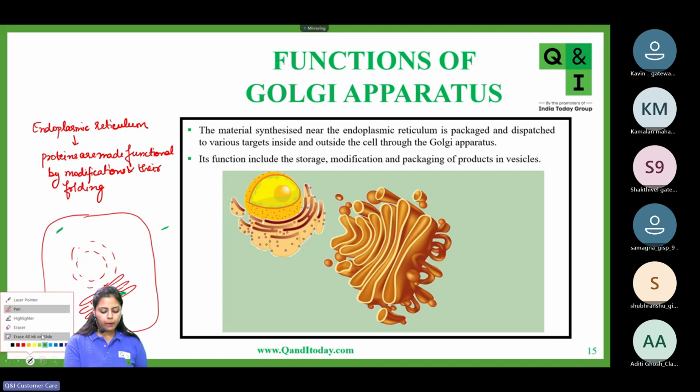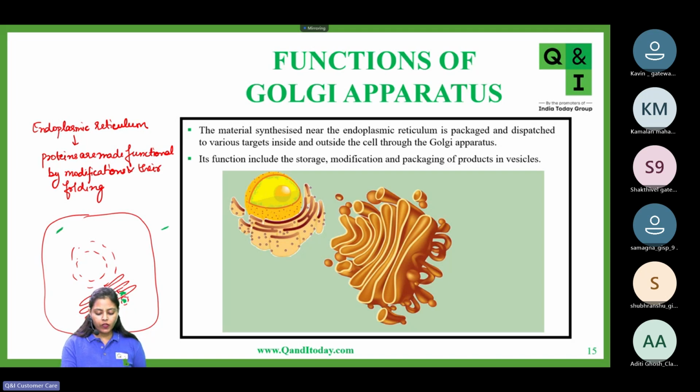Always, after the protein is modified and made functional, this protein will exit the endoplasmic reticulum in the form of small vesicles. So this protein will be present in a small vesicle, a vesicle containing functional protein, and this vesicle will exit from the endoplasmic reticulum.